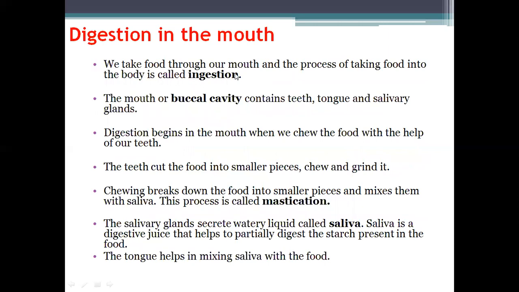We all know we take the food through our mouth. We chew it, and the saliva present in our mouth helps in the breakdown of food. The mouth contains teeth, tongue, and salivary glands. So the digestion starts from there. The chewing breaks down food into smaller pieces and mixes it with saliva. This process is called mastication. The salivary glands secrete a watery liquid called saliva, and the tongue helps in mixing the saliva with the food.